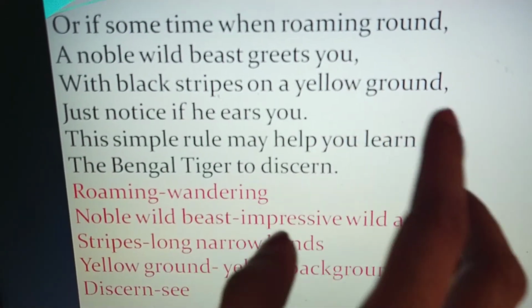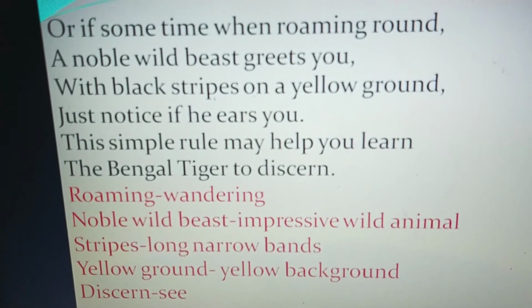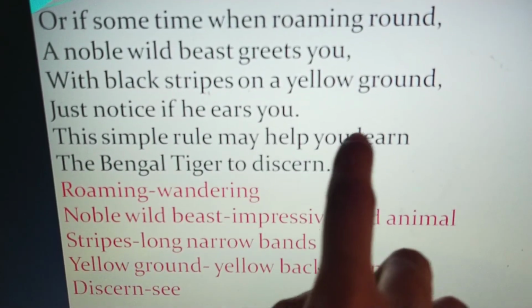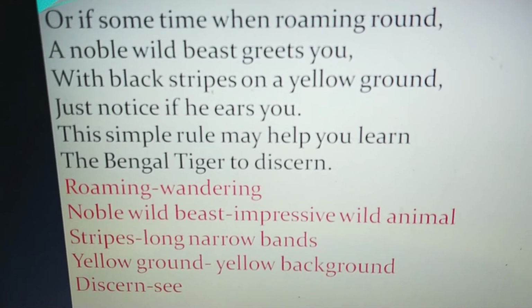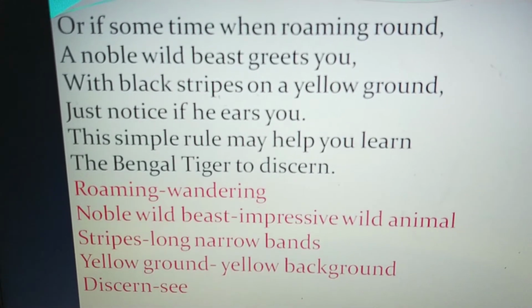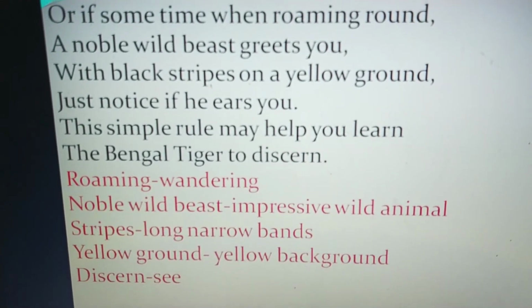Just notice if he eats you, and you will notice when the animal is going to approach you and is going to eat you. This simple rule may help you learn. Very simple rule, you will come to know that that animal is none but the Bengal tiger, who is approaching near you and he is ready to eat you at any moment.